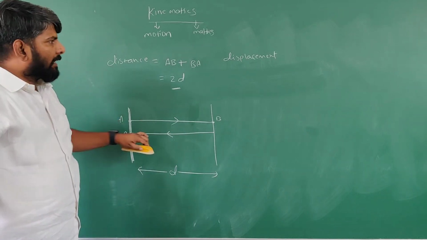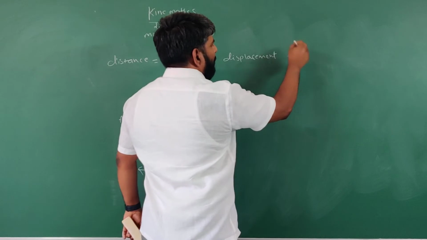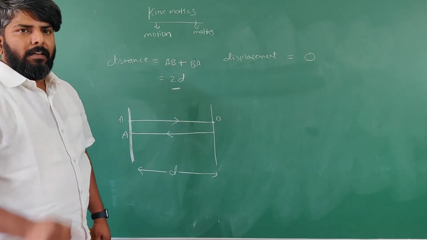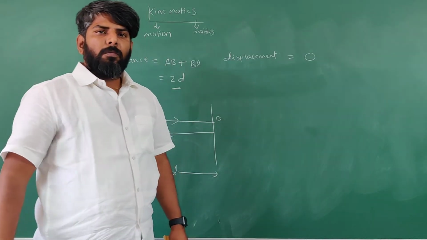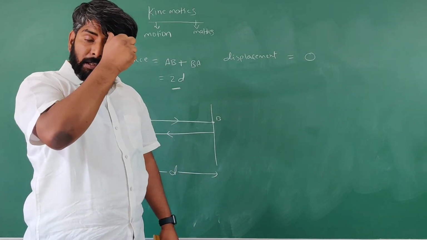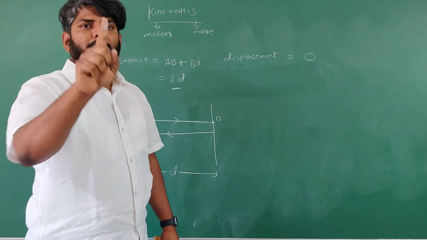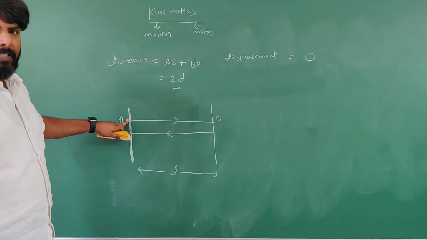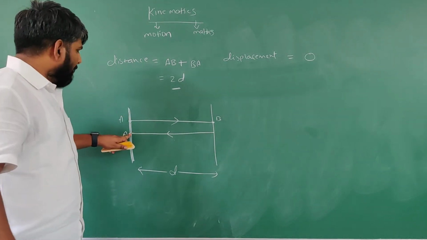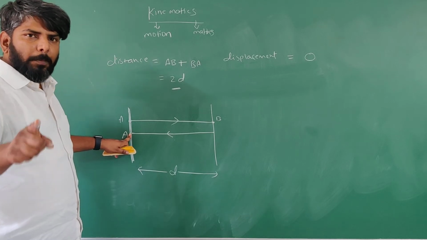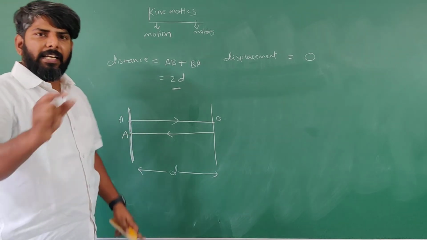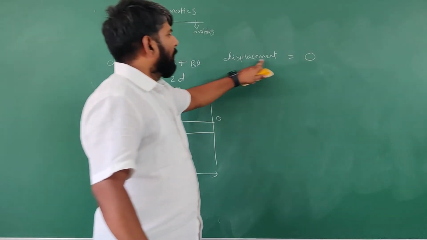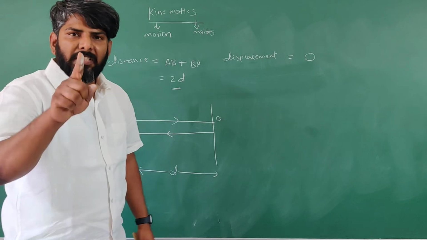Okay. In this case, what about the displacement? I am telling you, 0. Because for displacement, what statement did I tell? Distance between initial and final positions of the body. In this case, what is the initial position? A. And what is the final position? A. So the final position and initial position are both the same. So is there any distance available between those two points? No. So that's why in this case displacement is equal to 0.